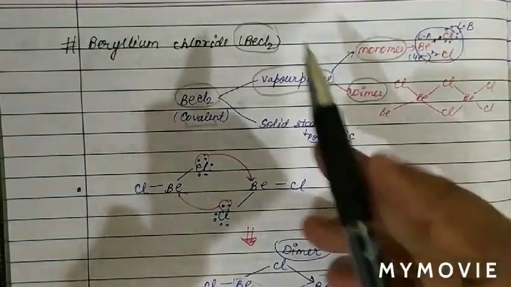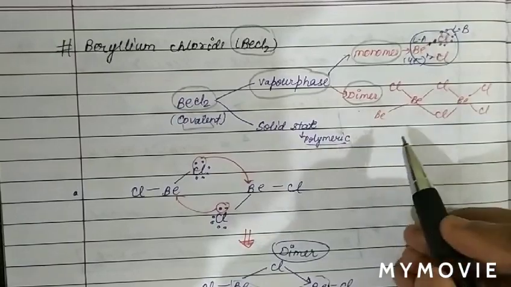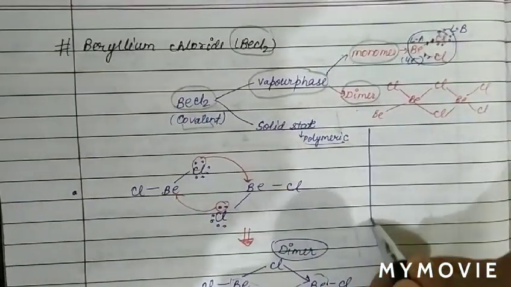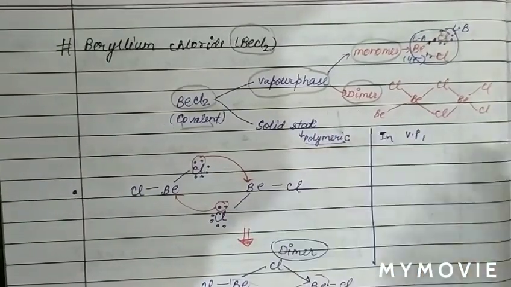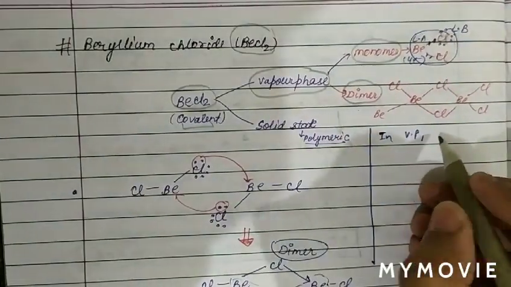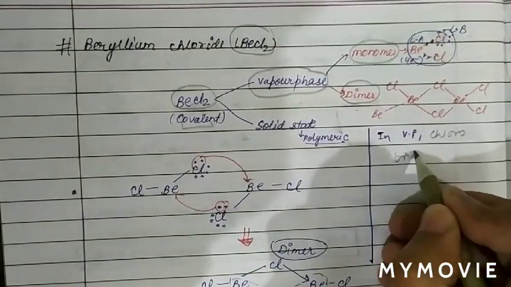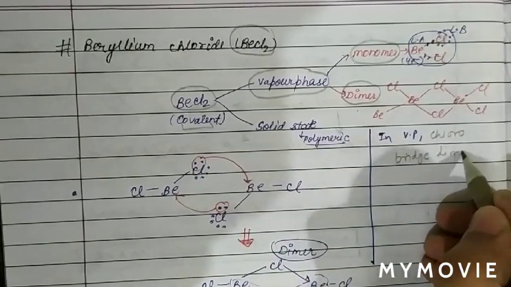So in vapor phase, BeCl2 exists in the form of monomer and dimer. We also say in vapor phase it exists as a chloro-bridge dimer. See how.